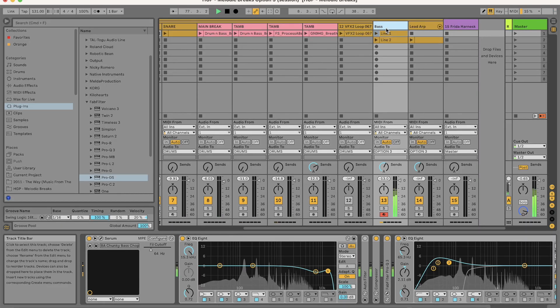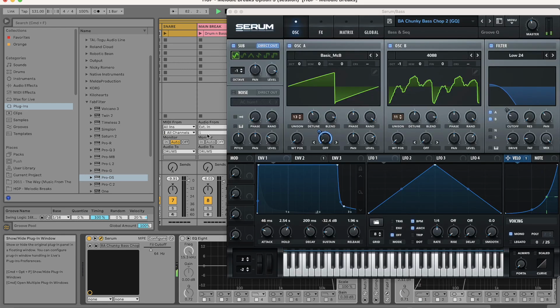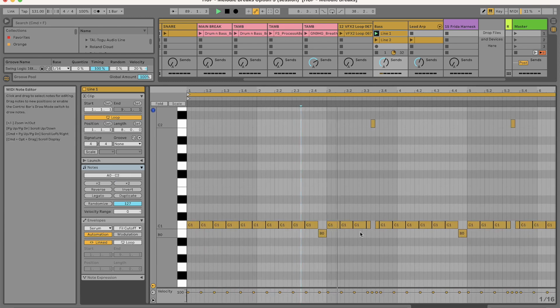This time I'm going to use Serum. BA Chunky Bass Chopped is the name of the preset. Sounds nice and fat. And it's sawtooth based. It's got a nice pluck to it. A thirds based rhythm.